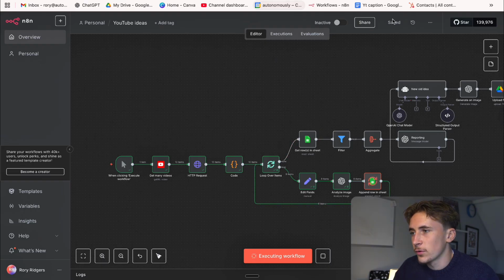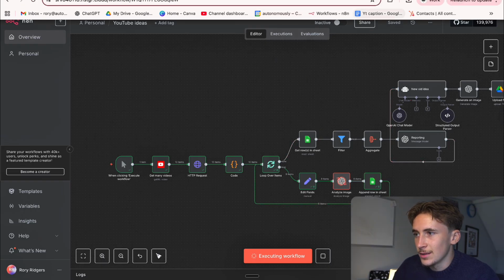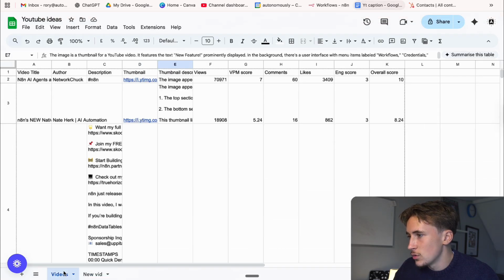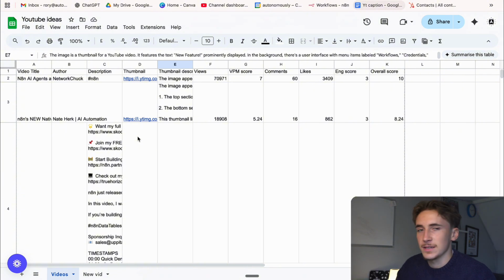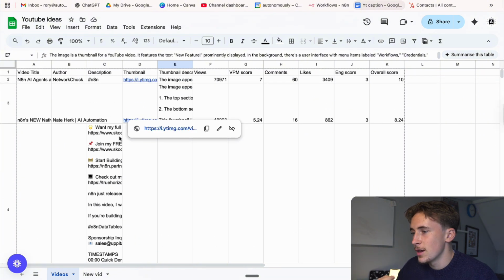Okay, so this is running through now, and you can see it's almost done. It's just processing the 9th one, and if we come over to the Google Sheet, you can see this is what it all looks like. So for some of these, they're going to have massive descriptions, that's why these boxes look so big, but if we look through here, you can kind of see what's going on.